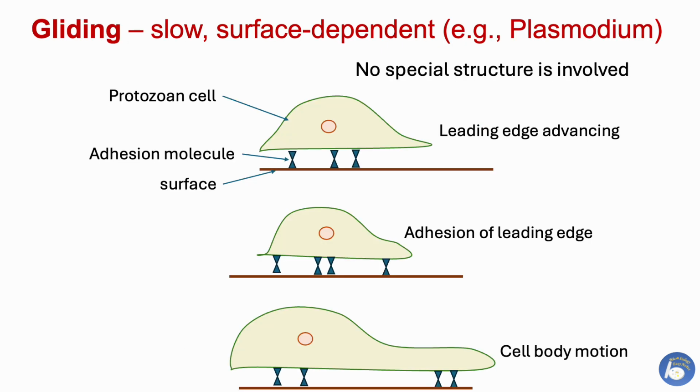Besides all these movements, another type of locomotion present in protozoa is called gliding or sliding movement. This process involves the production of adhesive molecules that allow the protozoan cell to attach to the surface and then move by retracting or relaxing these molecules. This type of movement is slow and substrate dependent, and it is present in Plasmodium and Toxoplasma.